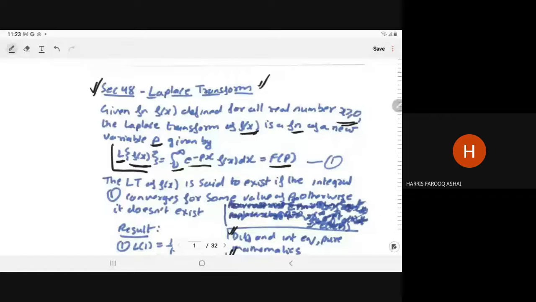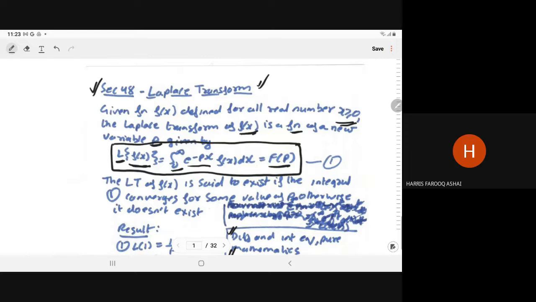In the Laplace transform, the kernel is e to the power minus px. The Laplace transform is said to exist if this integral converges for some value of p, otherwise it does not. It is not necessary that you can write the Laplace transform for every function. For the existence of the Laplace transform, this integral must exist, that is, it must be convergent. Then only we say the Laplace transform of the particular function exists.